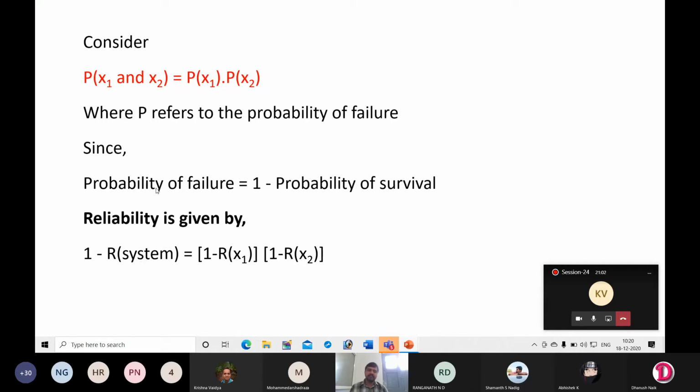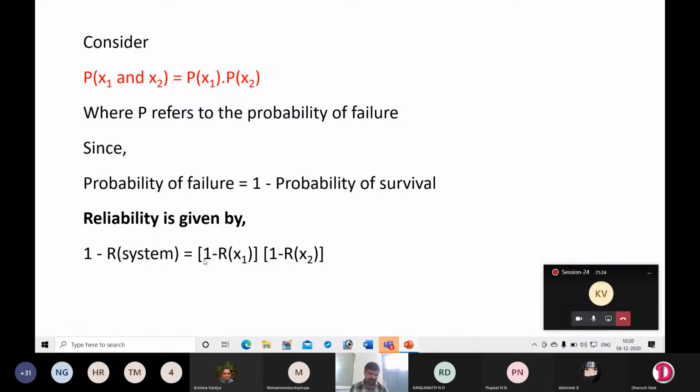Based on this equation, we are considering this as probability of failure, so we write it as 1 minus reliability of the system. Reliability is nothing but probability of survival after its useful life.